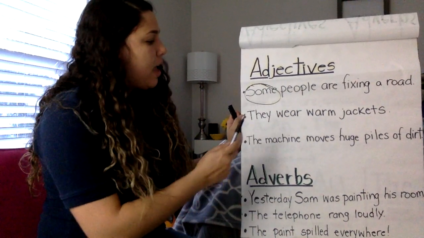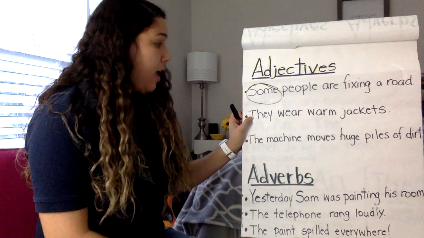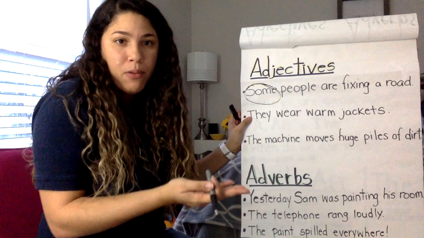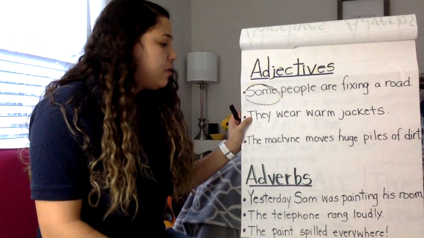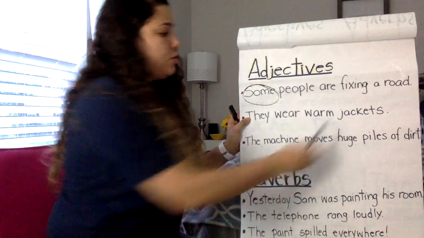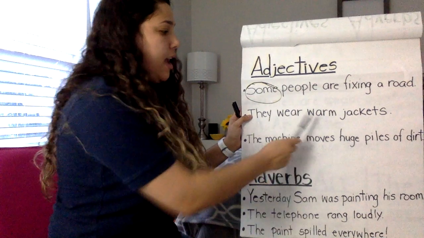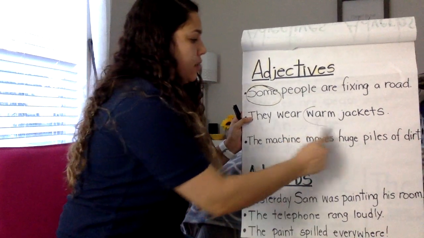Next one. They wear warm jackets. What's our noun? Well, they is talking about a type of people, right? But there's no description for they. It doesn't describe they. What about jackets? That's another noun. Do we have a description for jackets? Yes. Warm describes the jacket.